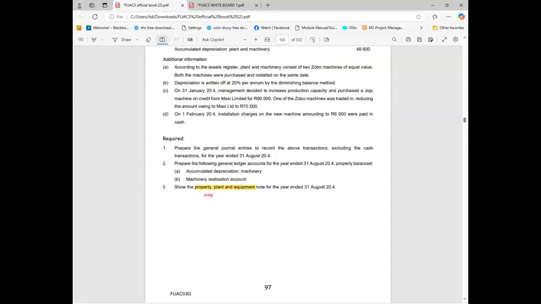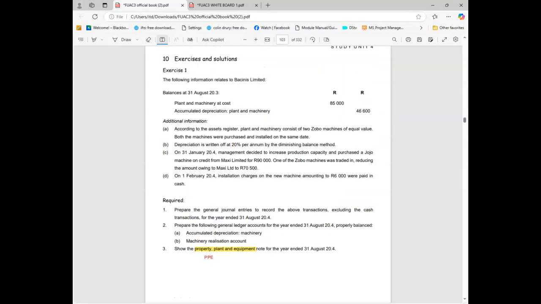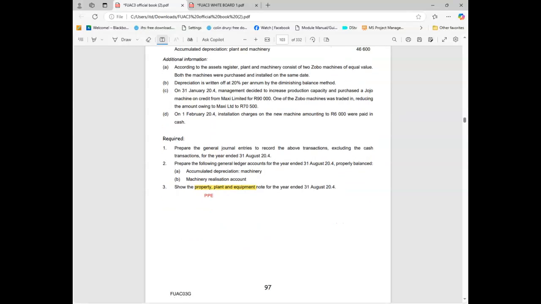So depreciable assets, like I said, we need to know how to depreciate. But firstly, before you can do any other thing, the minute you see a question like this, you must go to the requirements and quickly identify the reporting period or accounting period that you are going to deal with. So the requirements will always tell you the end period. Like in this case, they said for the year ended 31st of August. This is the end. You just have to write 31st of August.